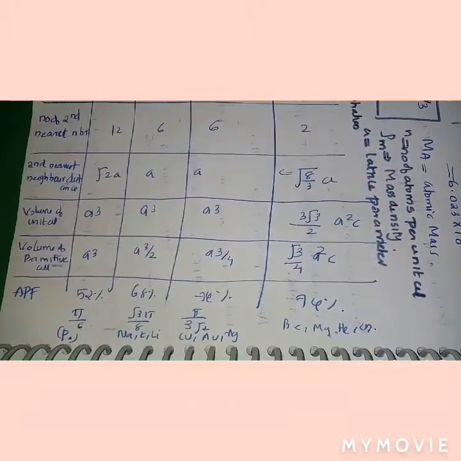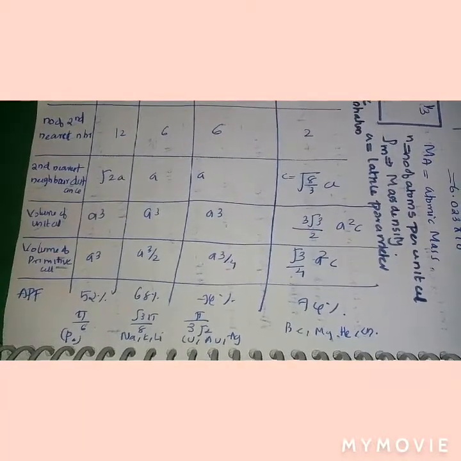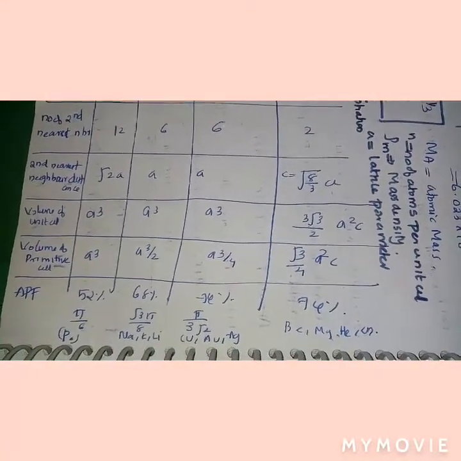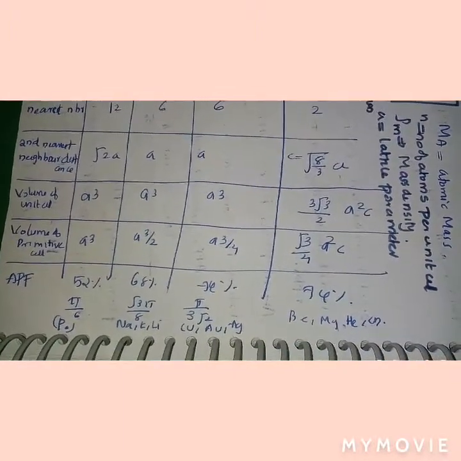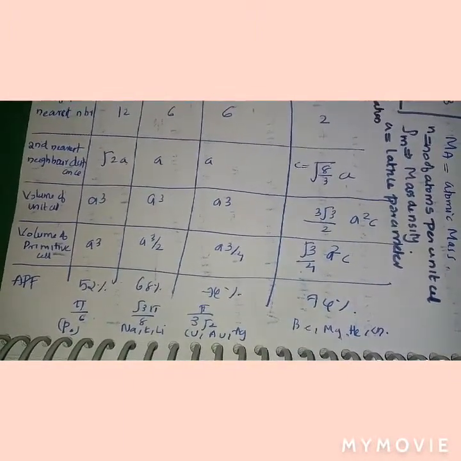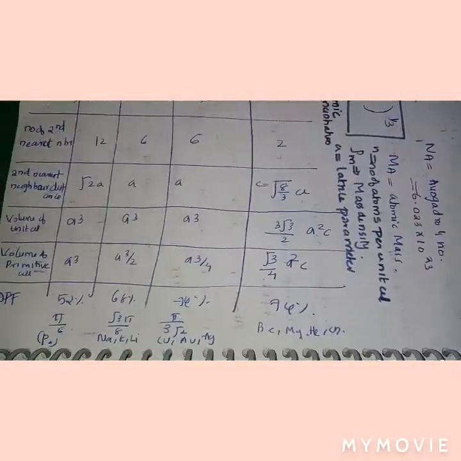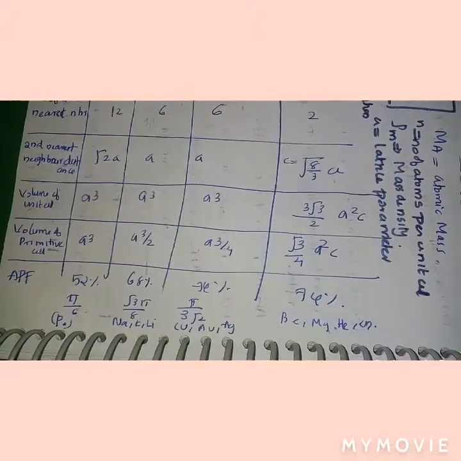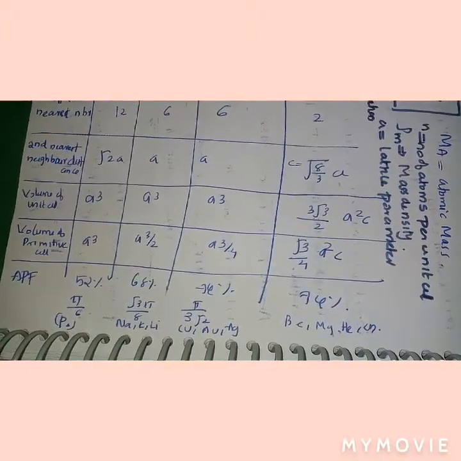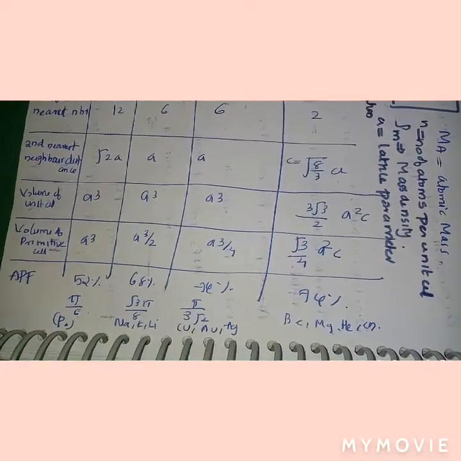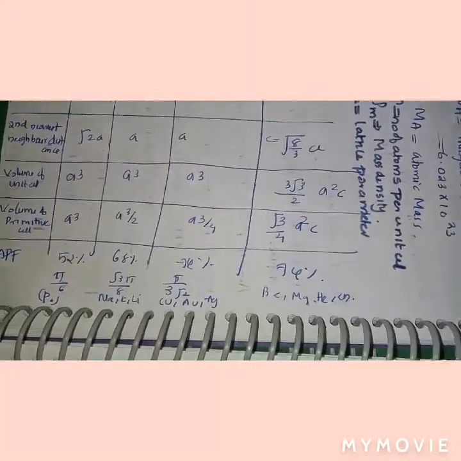They can be represented by pi by 6, root 3 pi by 8, and pi by 3 root 2. And you should remember the examples for simple cubic, BCC, FCC and HCP. Phosphorus, sodium, potassium, lithium, copper, etc. are examples for them.